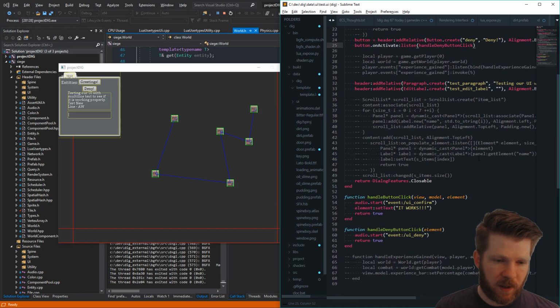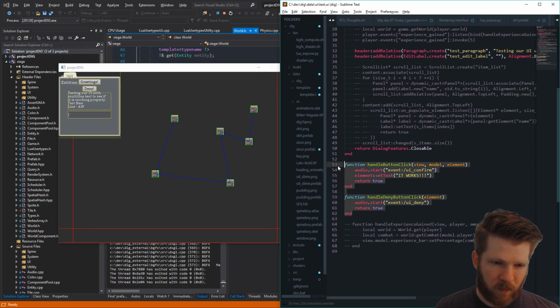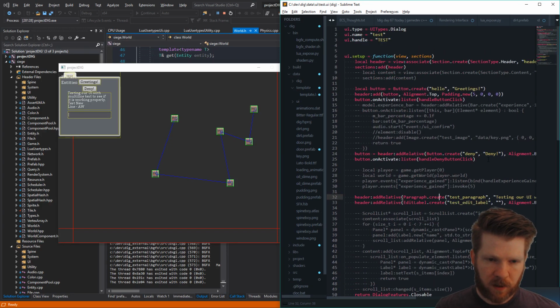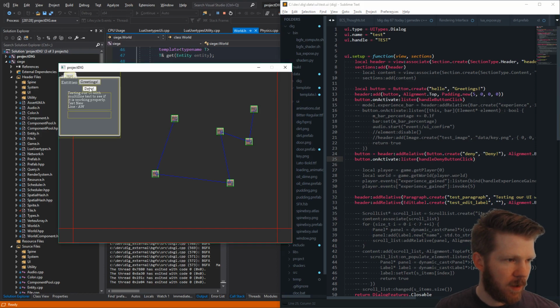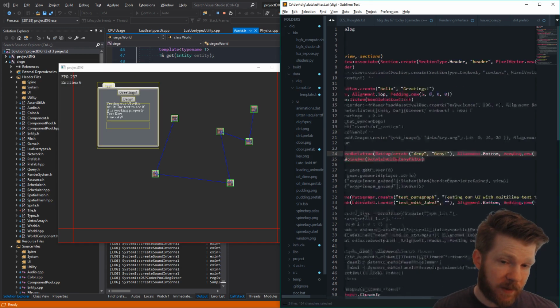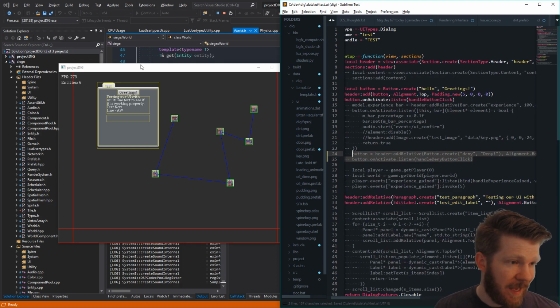And then any functions that we want, more or less the controller of our UI, if we're doing an MVC, the model view controller. This is our controller stuff down here, and we are handling that. I don't know if you guys can hear it. I think I have the sounds off, but it's making sounds.